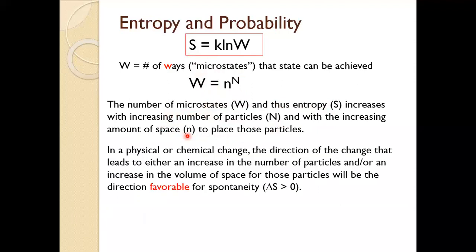So, in relevance to chemical applications, when we have a physical or chemical change, the direction of the change that we predict to have a positive delta S, the direction we predict to be favorable for spontaneity, will be the one that leads to an increase in the number of particles and/or an increase in the volume of space for those particles to be placed in.